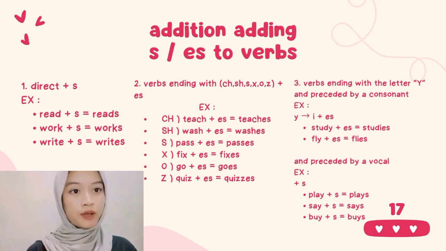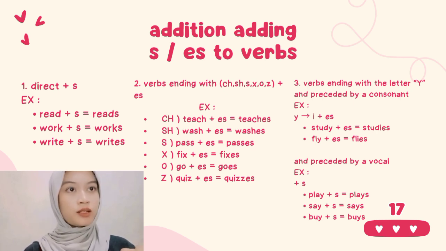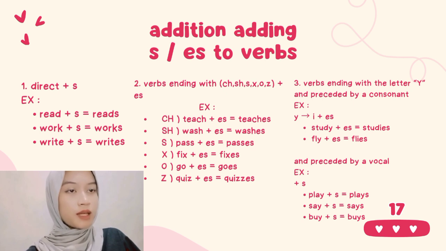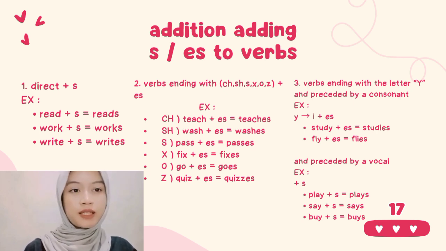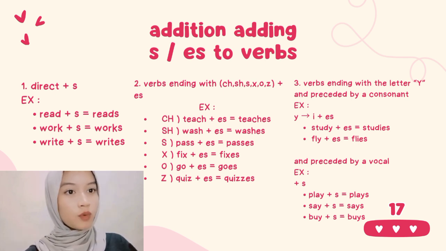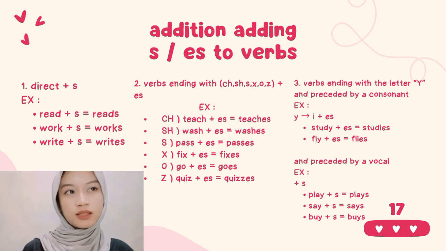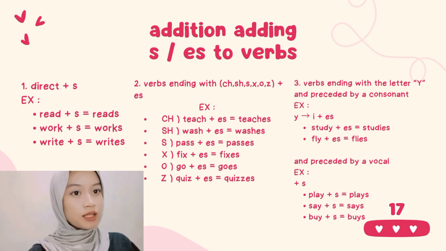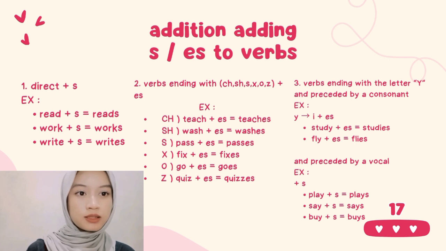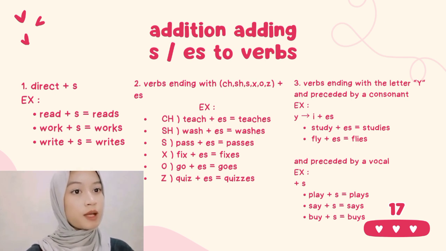The third, there are verbs ending with letter y and preceded by a consonant. The example is y to be i plus es. Study plus es to be studies. Fly plus es to be flies. Study uses i because y changed to i. And if preceded by a vowel, the example plus s: play plus s to be plays, say plus s to be says, buy plus s to be buys.